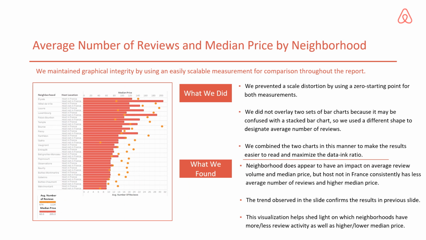To make a better visualization, we use different shapes in this figure. The dots are the average number of reviews and the red bars represent the median price, which are combined for easy comparison. Also, to prevent scale distortion, we started from a zero starting point. We do find that neighborhood has an impact on average review volume and median price. The trend found in the previous slide is evidenced in the breakdown comparison again. That is, the hosts not in France have a lower average number of reviews and a higher median price.